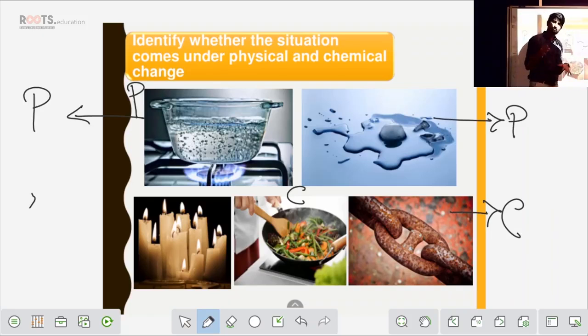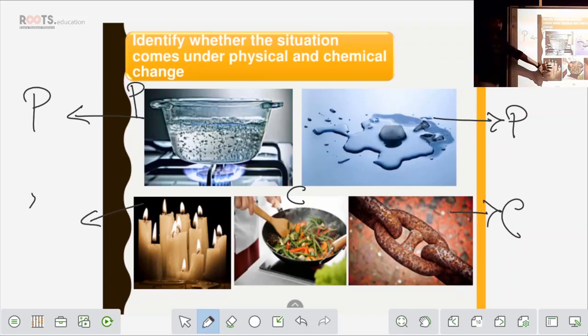So when it got exposed to air, what happens? A layer is formed on the chain. So this is a chemical reaction and this is a chemical change. Chemical reaction is happening and we got a new product, that is corrosion, that rusting is called a new product. Fine. So coming to the last, that is a candle.